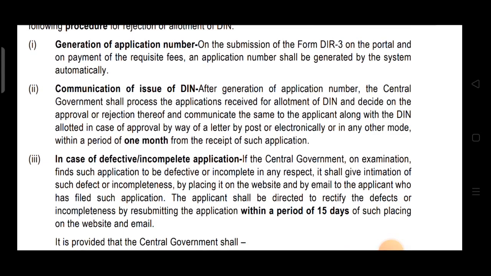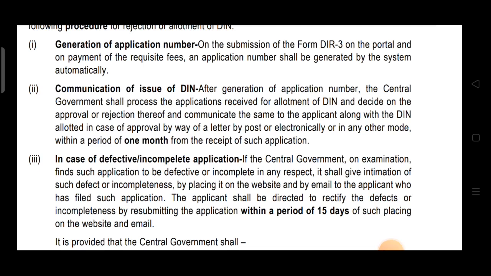The central government shall process the application received for allotment of DIN. Processing will be done after generation of application number. Central government will decide on the approval or rejection thereof, and communicate the same to the applicant along with DIN allotted in case of approval by way of letter by post or electronically or in any other mode within a period of 1 month from the receipt of such application.